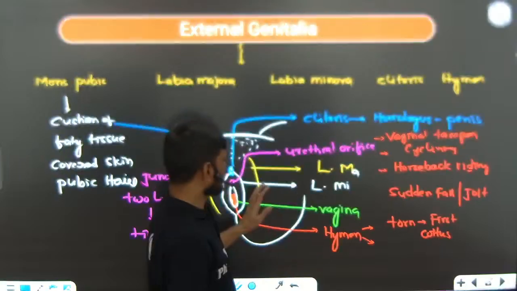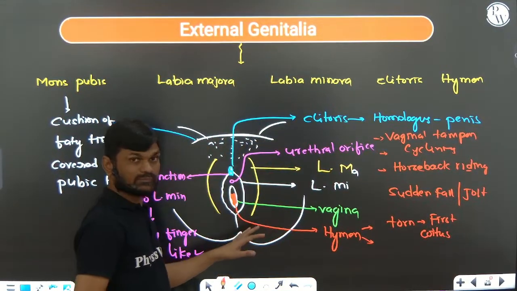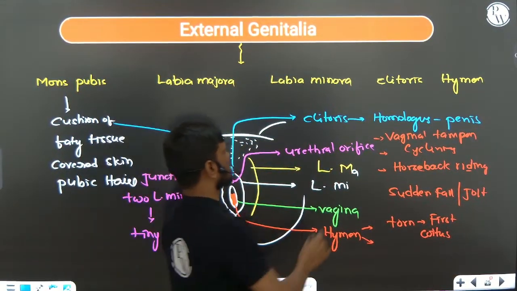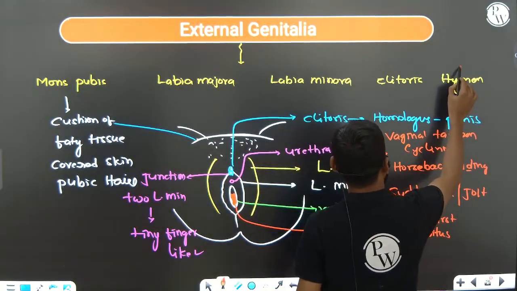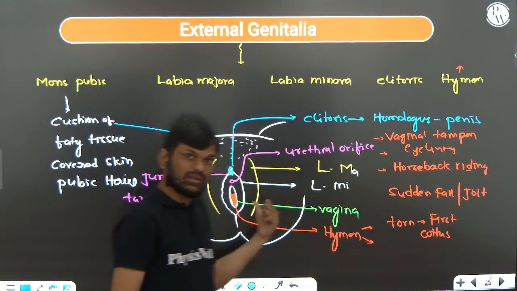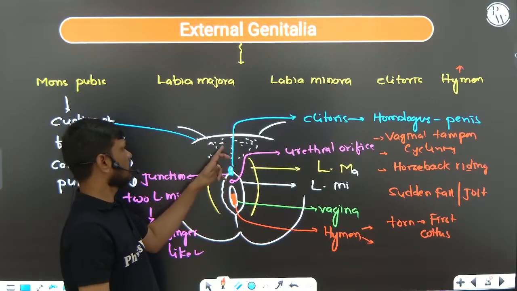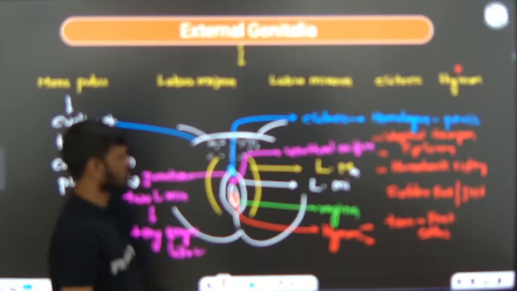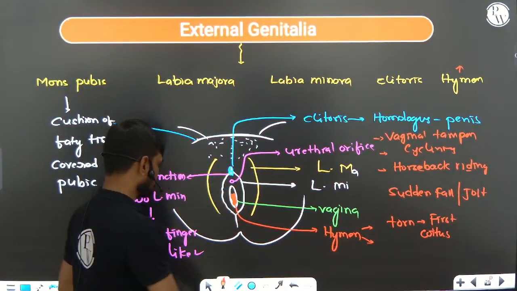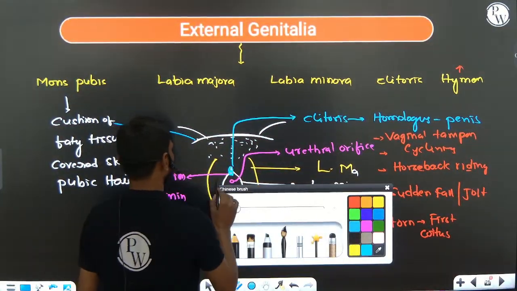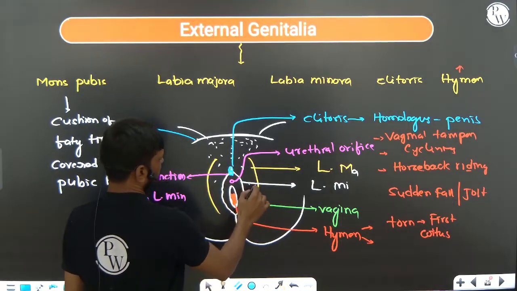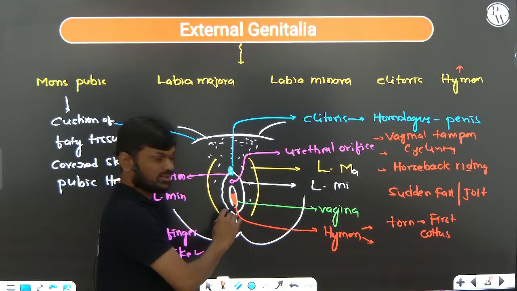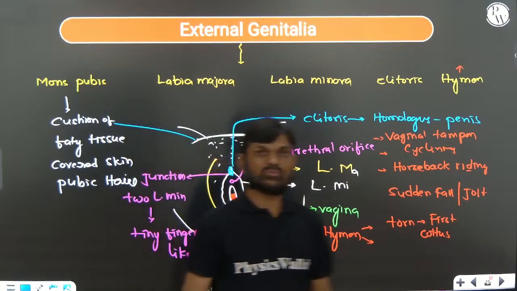Okay, so this is about the external genitalia. The hymen partially covers the vaginal opening, you remember. The mons pubis is a cushion of fatty tissue. The fleshy folds of tissue are the labia majora and labia minora, and the clitoris. Very, very important.